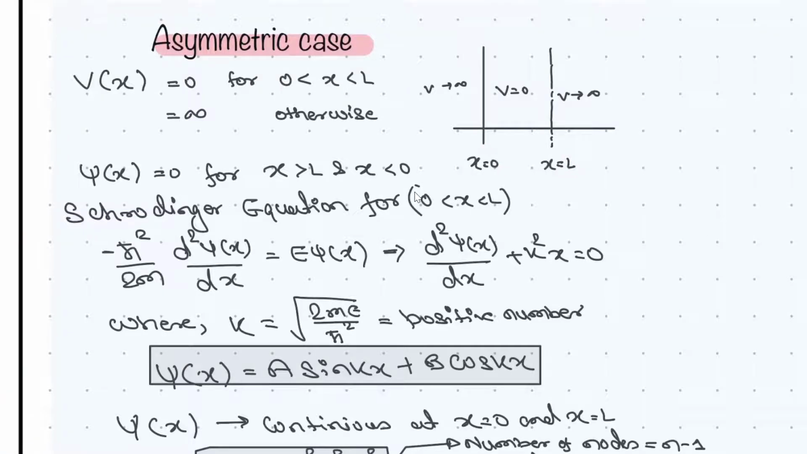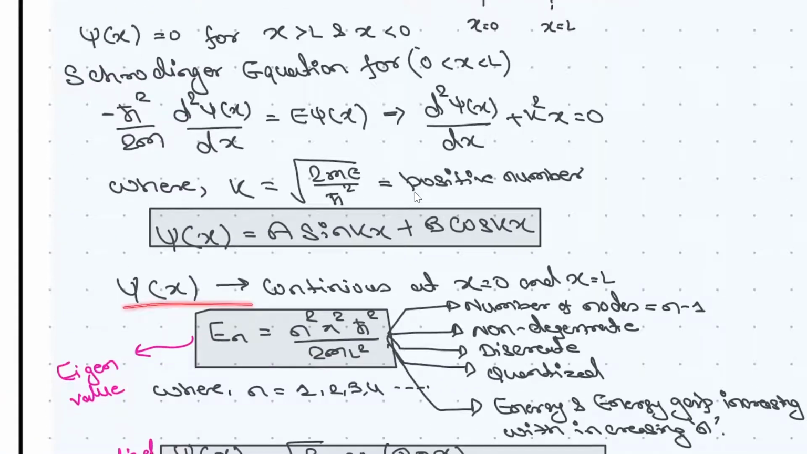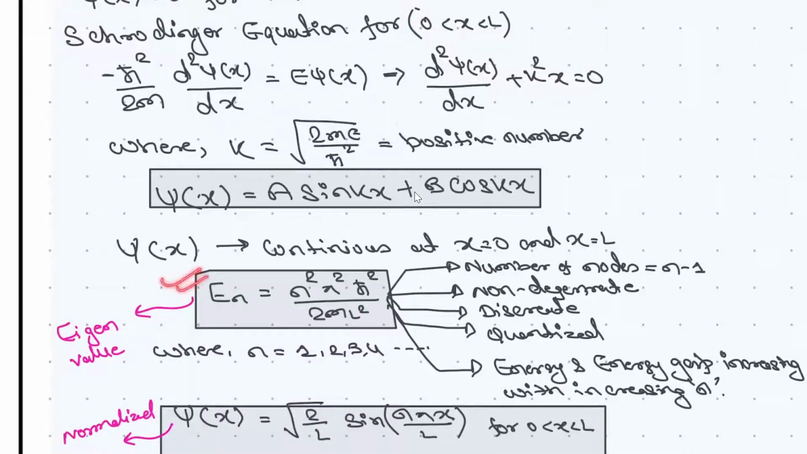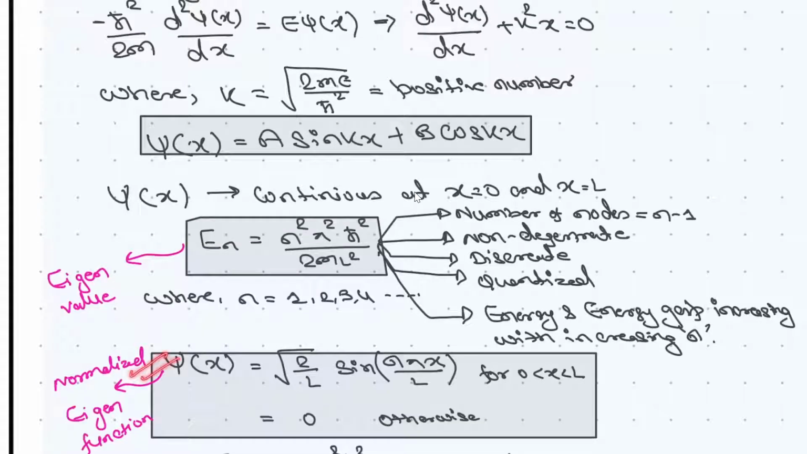You need to understand that psi is always continuous, as we have studied. So when you put x equals 0, psi x will be 0, and at x equals l, psi x will also be 0. If you put these in, you'll find the value of k, and then you'll find E n and psi x. If you normalize and write it, psi x will be like this. This is the normalized eigenfunction, and this is the eigenvalue that you are getting.